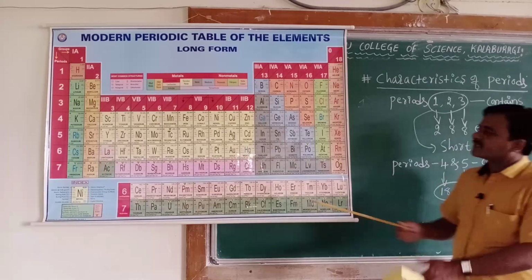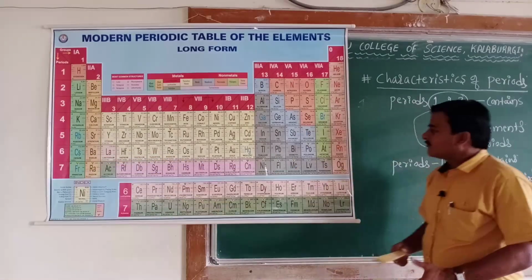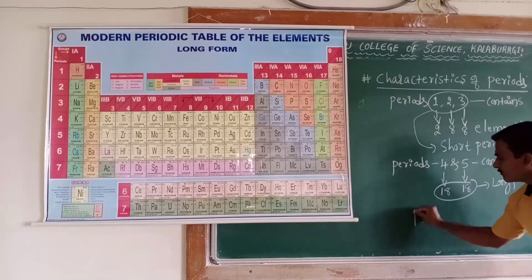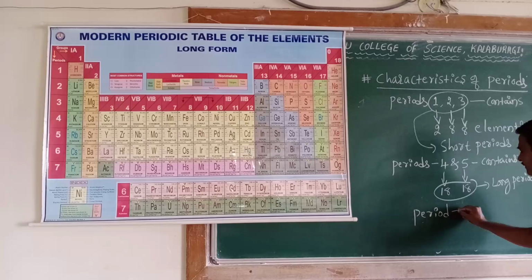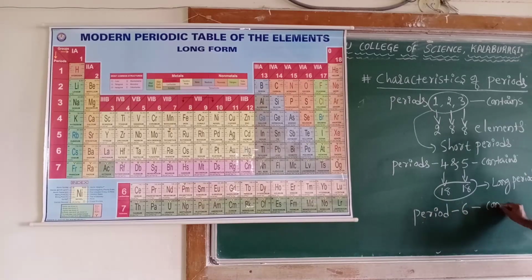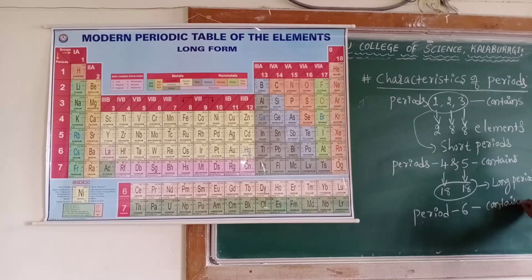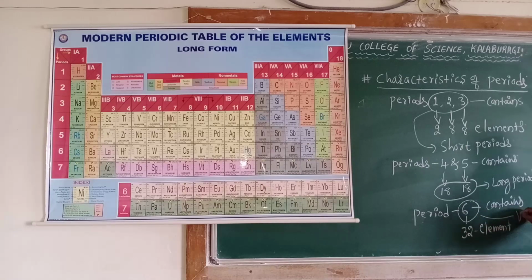Coming to period number 6, beginning from cesium, period number 6 contains 32 elements and is called the very long period.